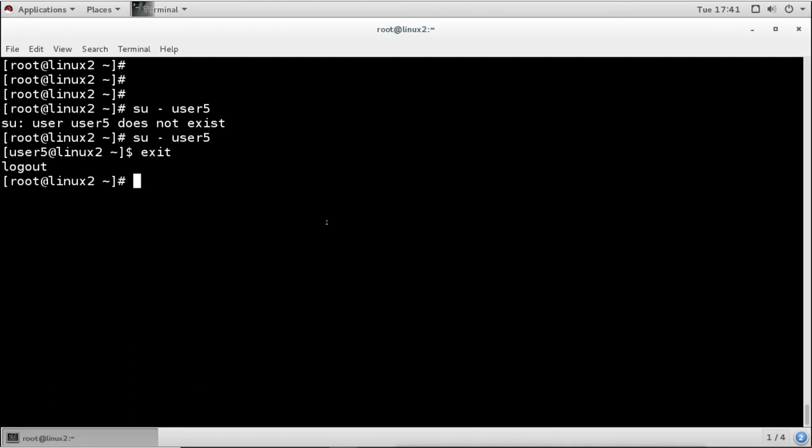So this is the NIS service which we configured on server 1, this Linux 1, and with Linux 2 we made that machine a client. Just like this Linux 2, we can make all the other Linux machines clients of this NIS server, and we mount the home directory of users on these machines, and then all the users which we create on the NIS server can log into any of these NIS client machines.